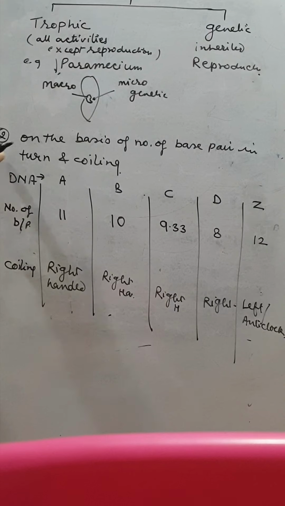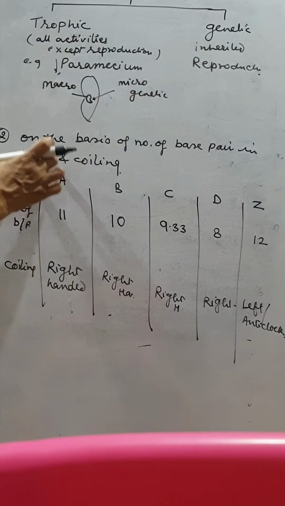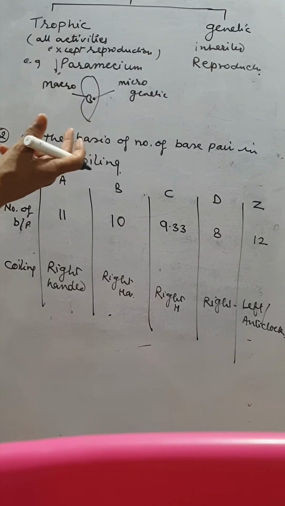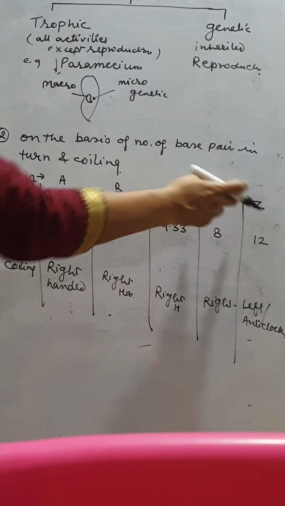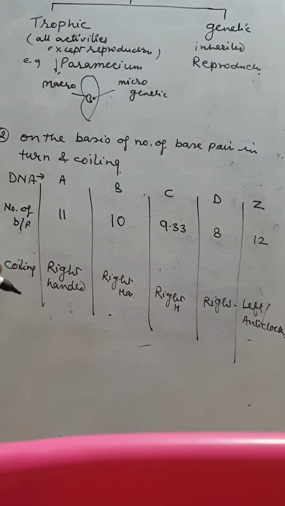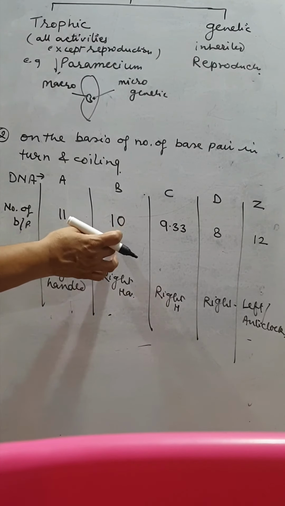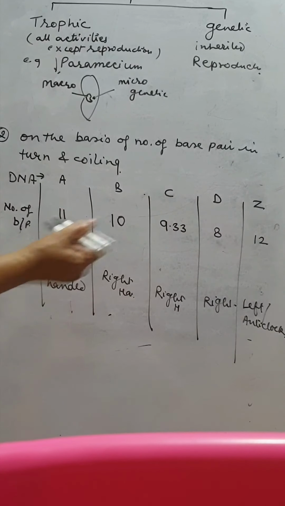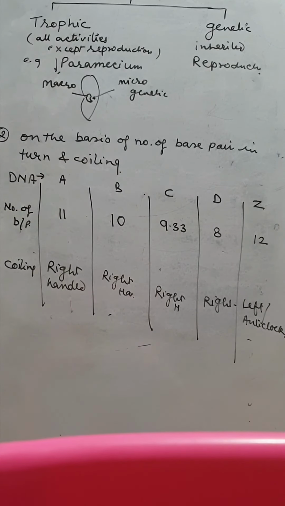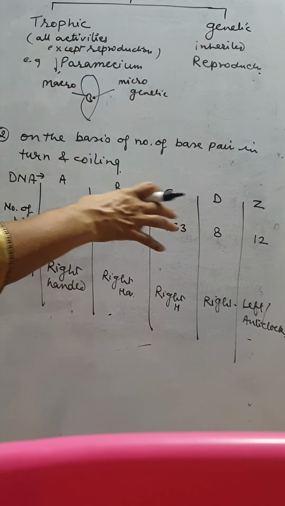Second, the classification on the basis of the number of base pairs in one turn and coiling. So these are the different types of DNA: A, B, C, D and Z. The number of base pairs is A 11, B 10, C 9.33, D 8 and Z 12. Why 9.33? Because it is between 10 and 9.